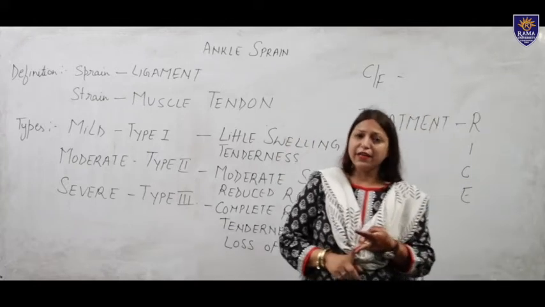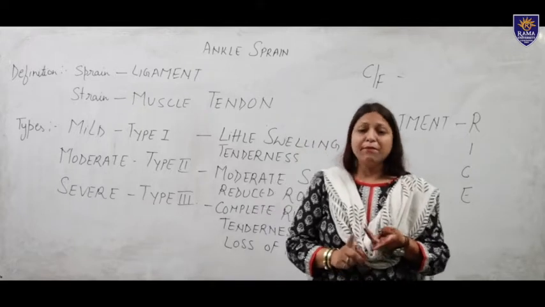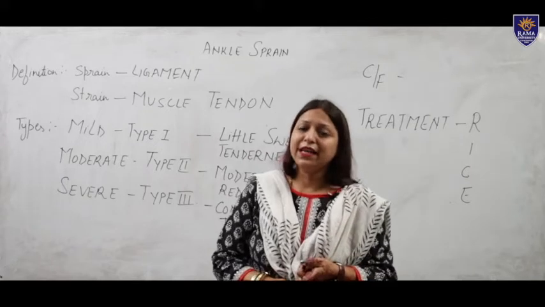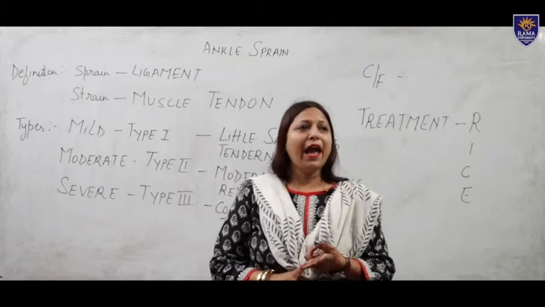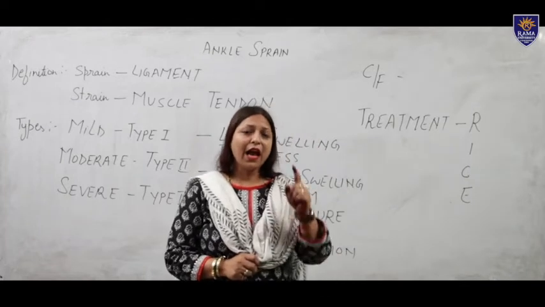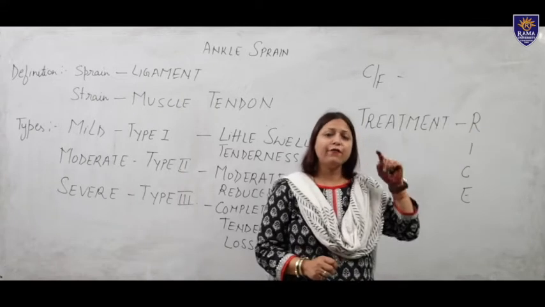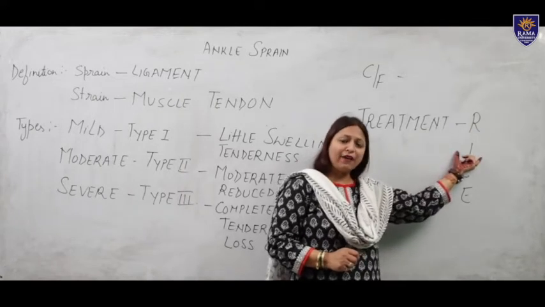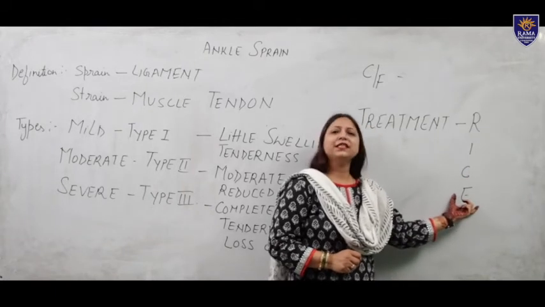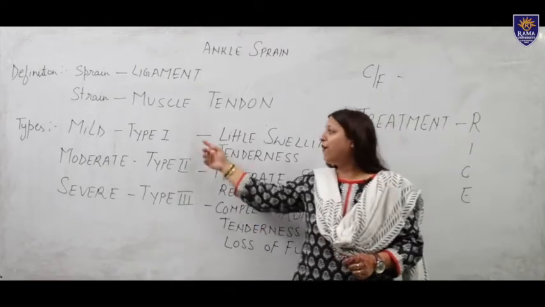In conservative treatment, we go for medical treatment and rehabilitation. In medical treatment, we advise the patient NSAIDs, anti-inflammatory drugs, and painkillers. In rehabilitation, we go with RICE: R stands for rest, I for ice, C for compression, and E for elevation.